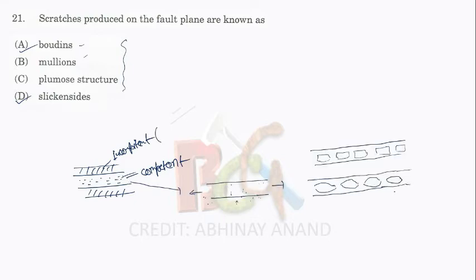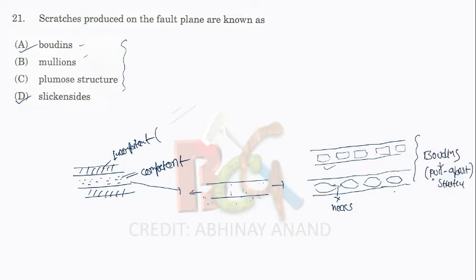When these competent beds are stretched and become elongated during the deformation, they may separate into blocks or they may form lens-shaped or pillow-shaped structure. These are the lens-shaped or pillow-shaped structure, or it can be deformed in the form of blocks. And this lens-shaped or pillow-shaped structure is separated by the neck. This is the neck. So such a structure is known as boudins.